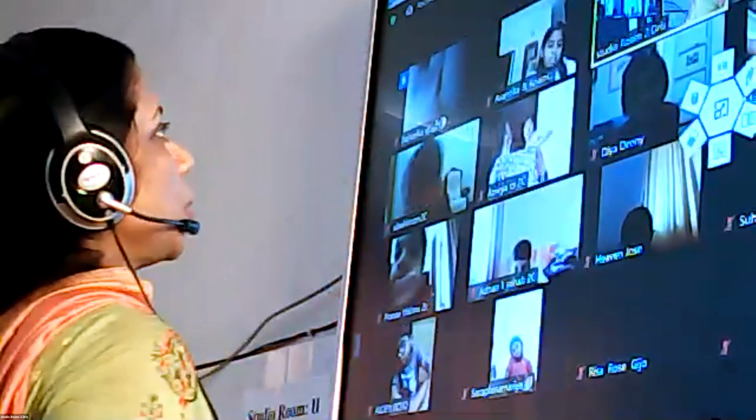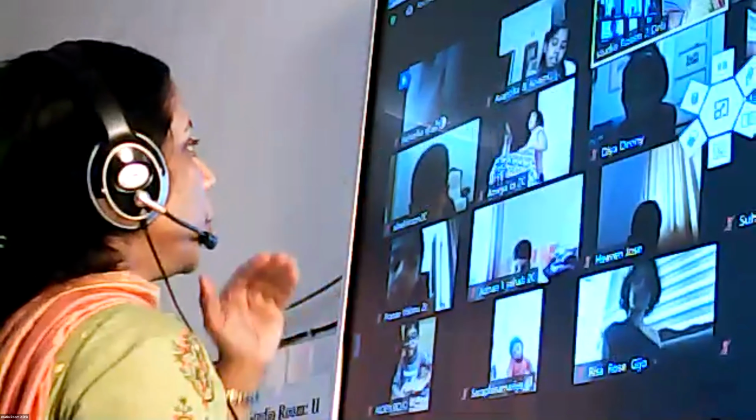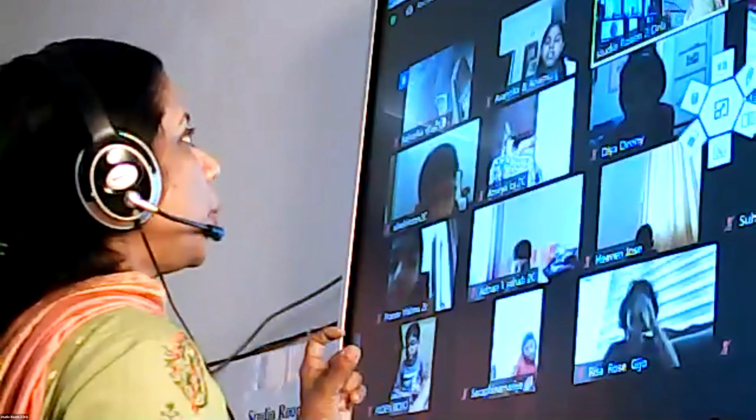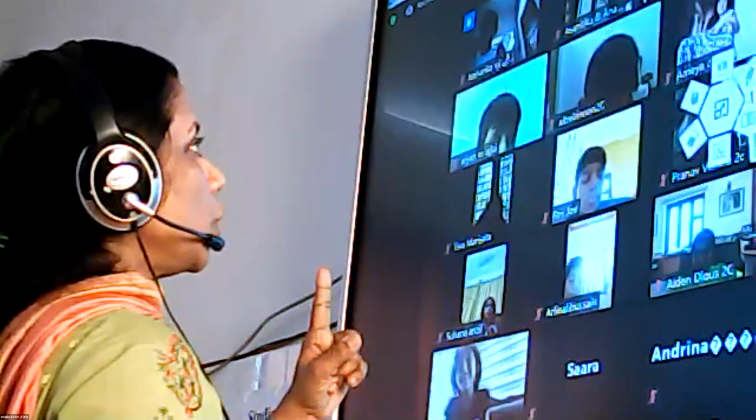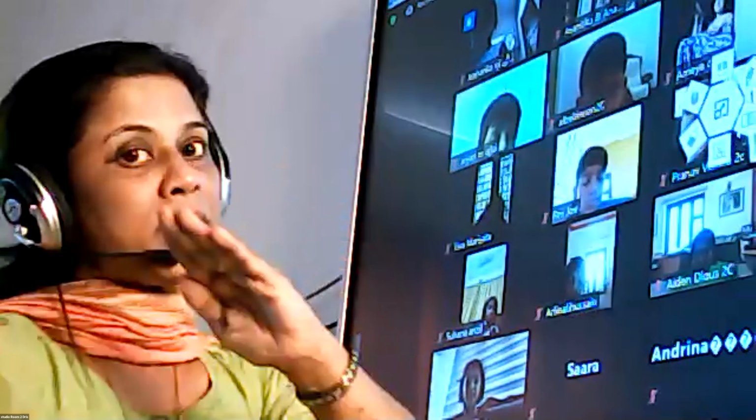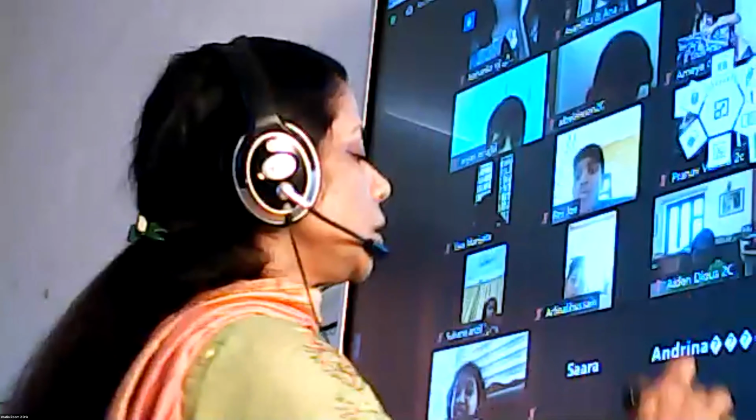The next rule is that if the words end in Y preceded by a vowel, just add S after the word. These are the two rules we are going to learn in today's class. Both rules are about words ending in Y. If the letter before the Y is a consonant, change the Y into I and then add ES to it. If it is preceded by a vowel, just add S to it. So let's move on to it.